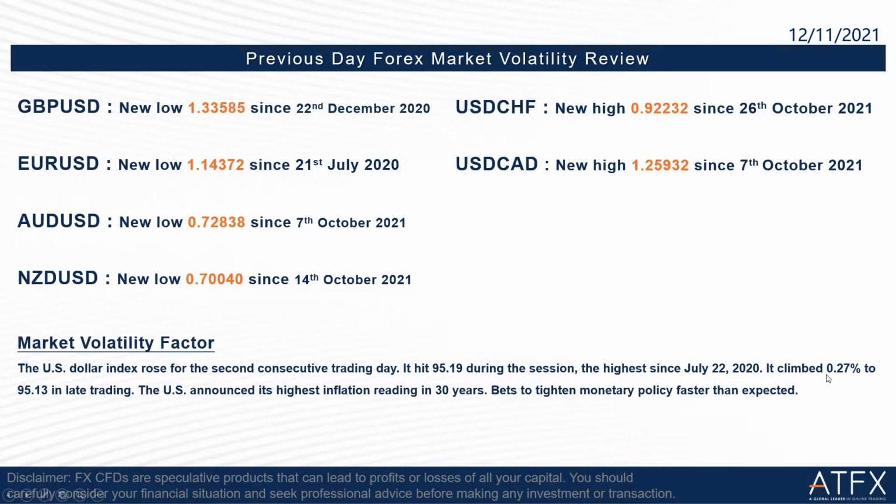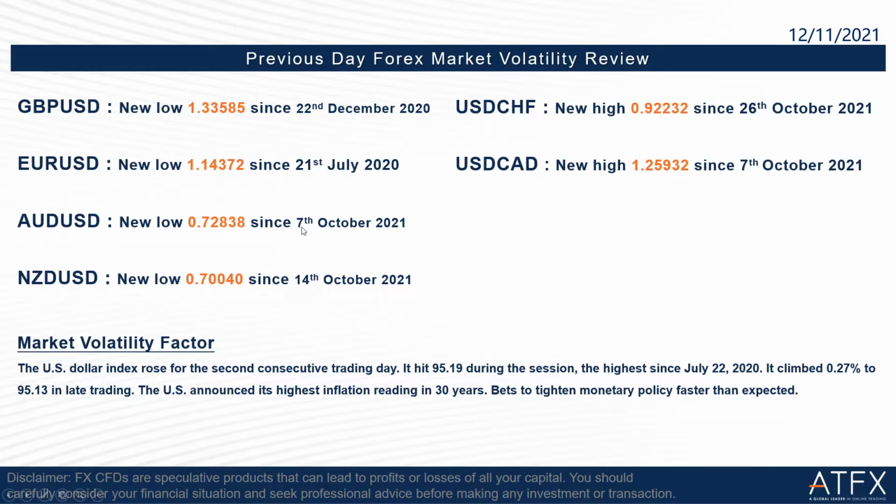It climbed 0.27% to 95.13 in late trading yesterday. The US announced its highest inflation reading in 30 years, which pushes the Fed to tighten monetary policy faster than expected. So we can see that's why the US dollar rose so high yesterday and also today.